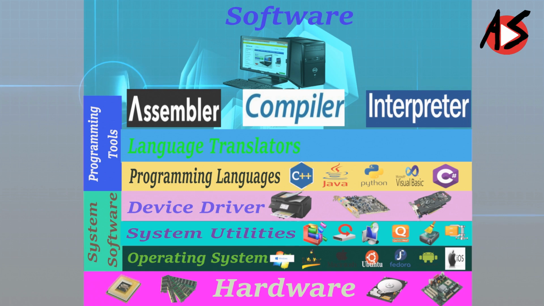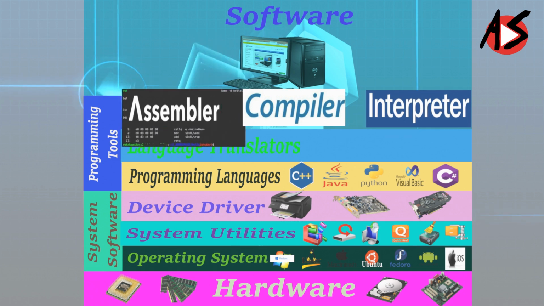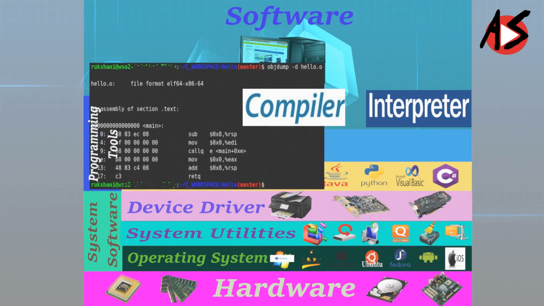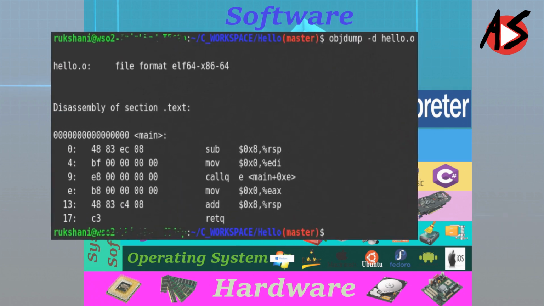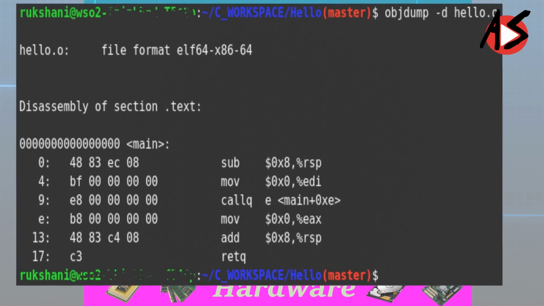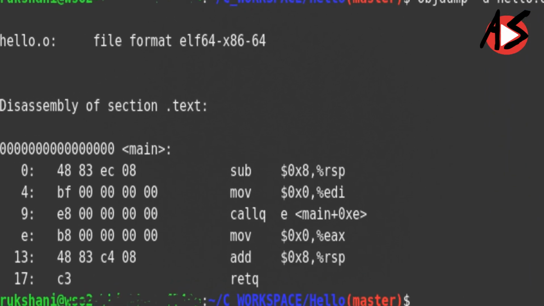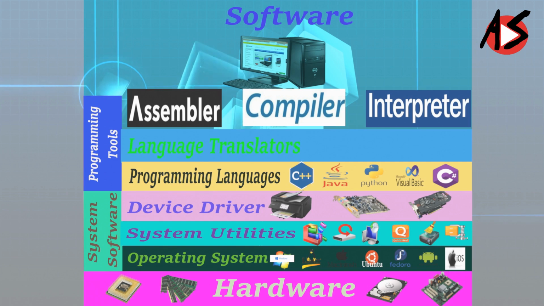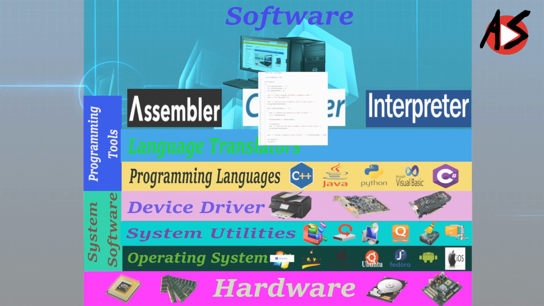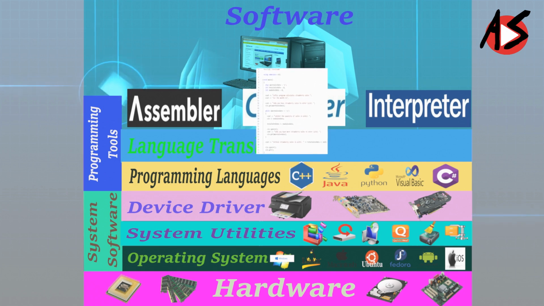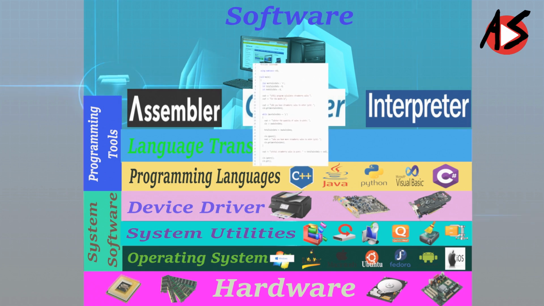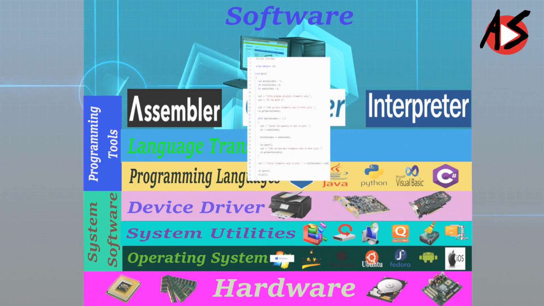The translator used to convert code written in assembly language to machine language is called an assembler. Each assembler can understand a specific microprocessor instruction set only, and hence the machine code is not portable. We also need a translator to convert code written in a high-level language into machine-understandable form called machine code for execution by the computer.